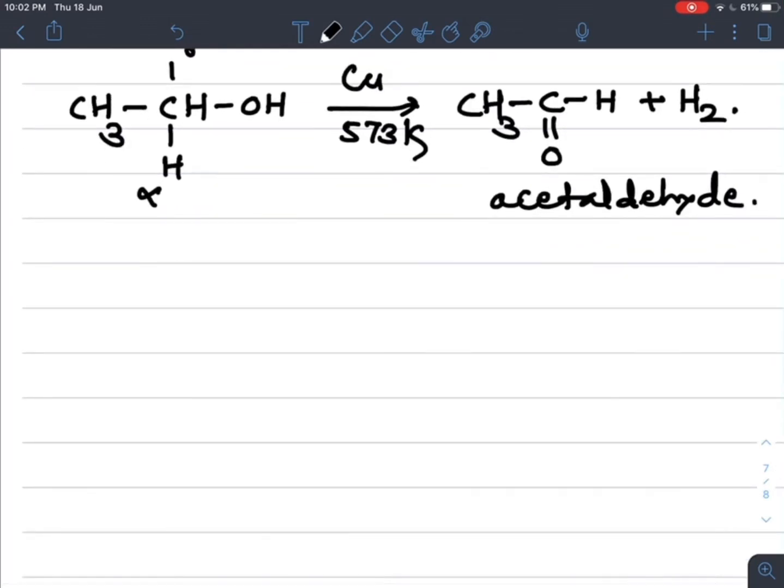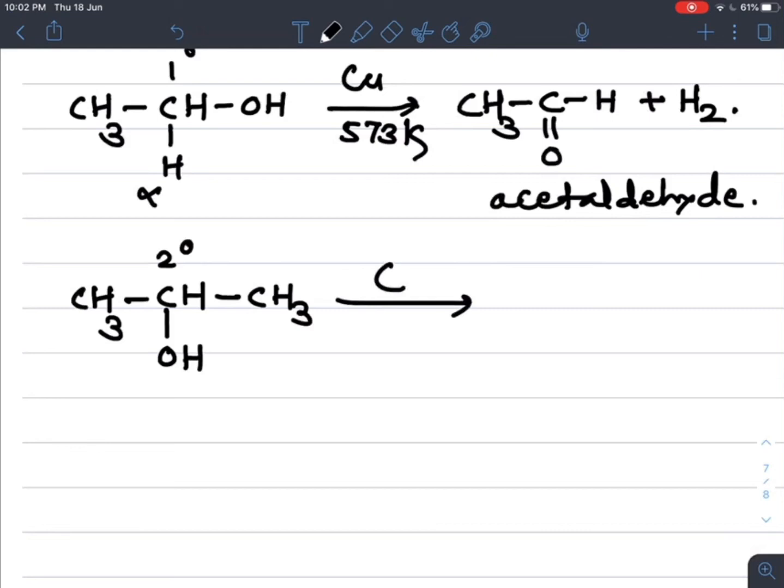If we take a secondary alcohol, for example, the OH group is attached to a secondary carbon, so three carbons are required. In these three carbons, the middle one is secondary because it is attached to two other carbon atoms, and OH is attached to it.